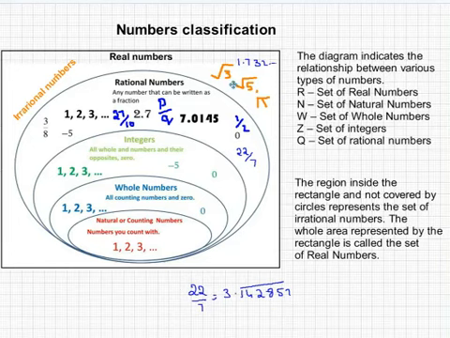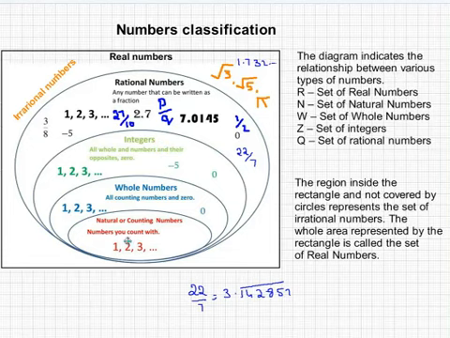This is to be noted, because they might ask you whether 22 by 7 is rational or irrational, and since pi is the best example of an irrational number, a lot of people make the mistake of writing this as irrational. So take care of that.